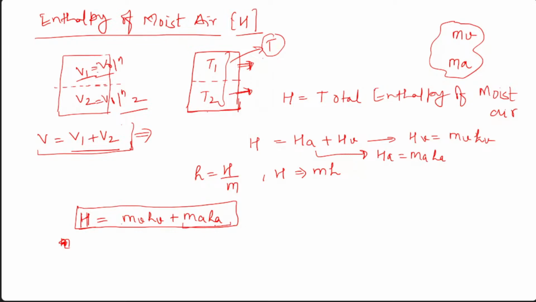And why are we doing this? Because enthalpy is an extensive property. I have already covered this. Why are we doing this? You can relate with this. Is it clear?